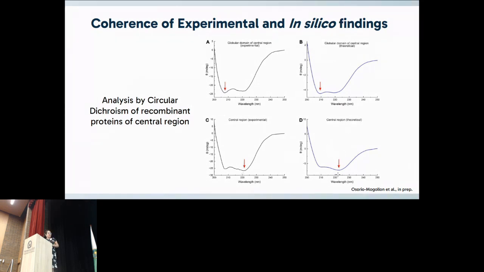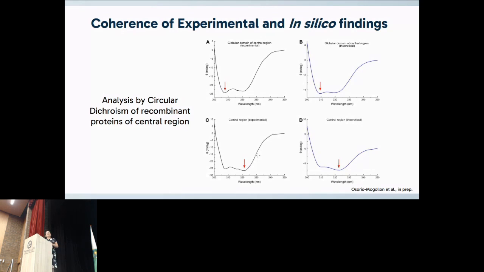It is very interesting that, according to the literature, this minimal value of 208 nanometers corresponds to globular proteins. That is the case of the globular domain. And this other minimal value corresponds to proteins with a high content of alpha helices in their structure.